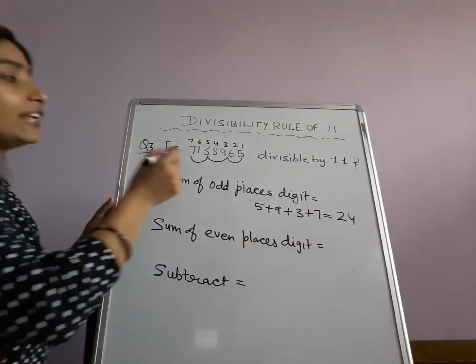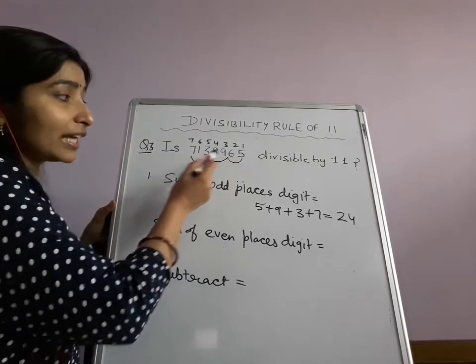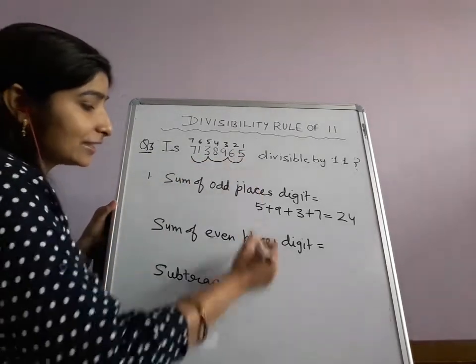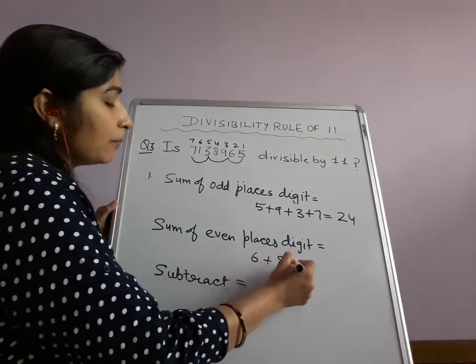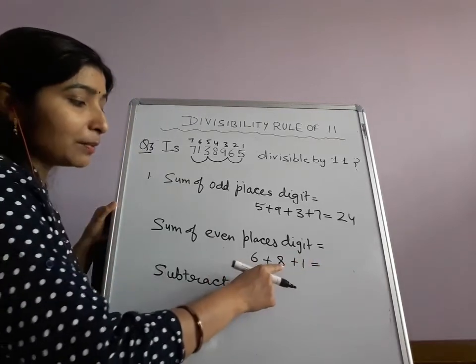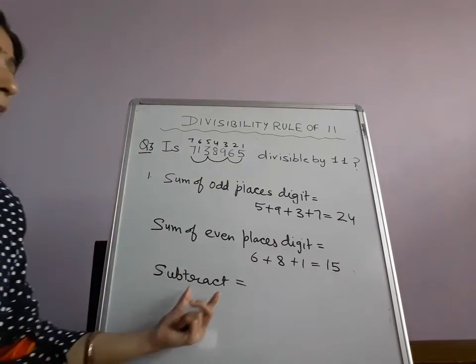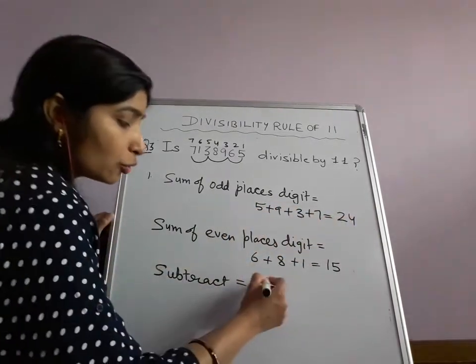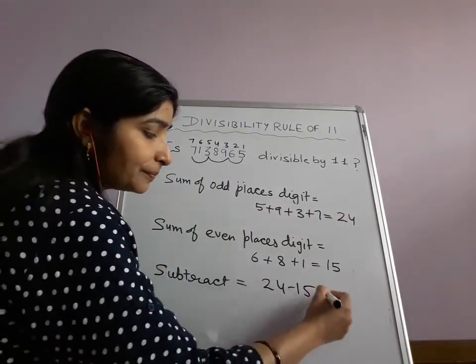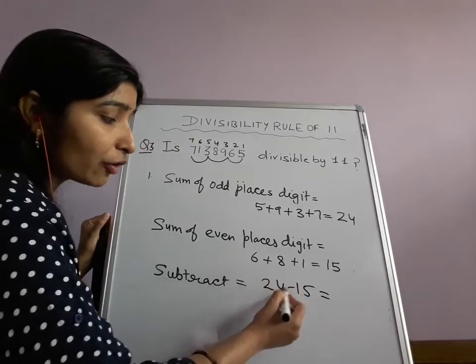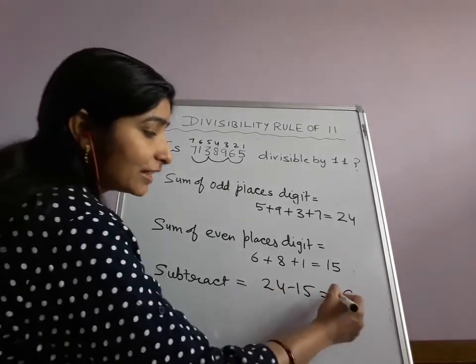Now I will take even places. Whatever digits are left, I will take 6 plus 8 plus 1. So 6 plus 8 is 14, plus 1 is 15. Now the third step is subtract. So this is 24 minus 15. I will carry: 14 minus 5 is 9 and 1 minus 1 is 0.